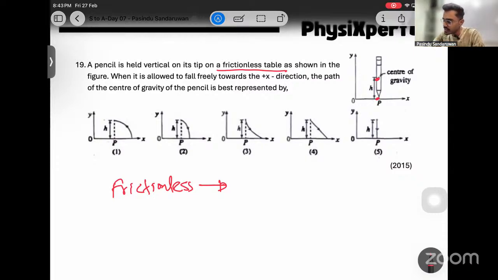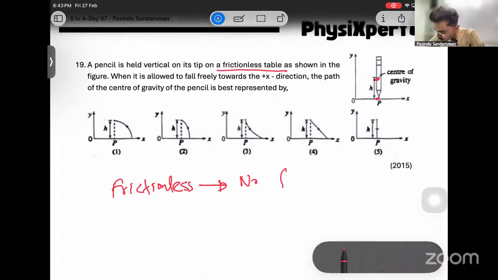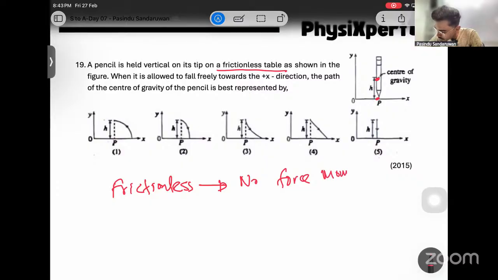Which means when it is free to move, it won't create any force moment. No force moment. Now, if it has enough friction, then this kind of a force moment can be created. But if there's no friction here, there's no one to hold this point. This slips, and it won't create any force moment, which means the center of gravity is going to fall down without any force moment.